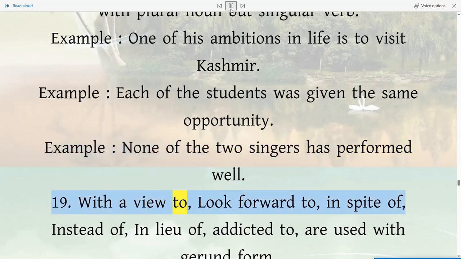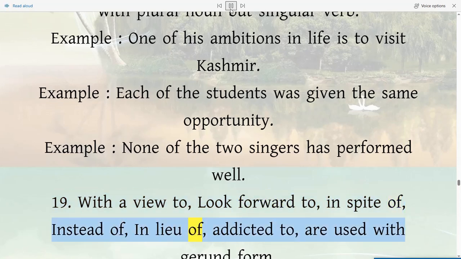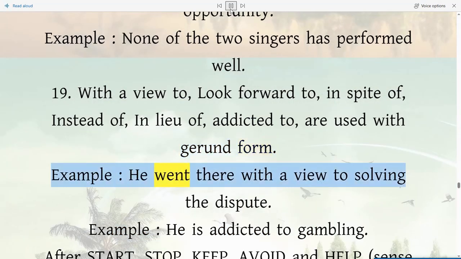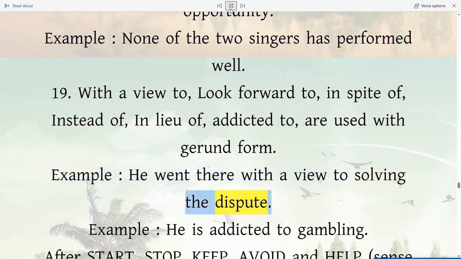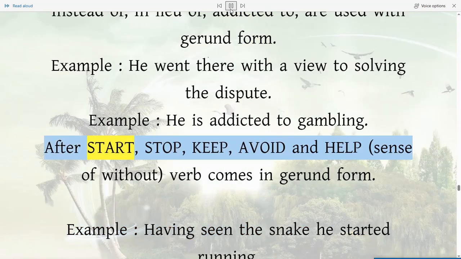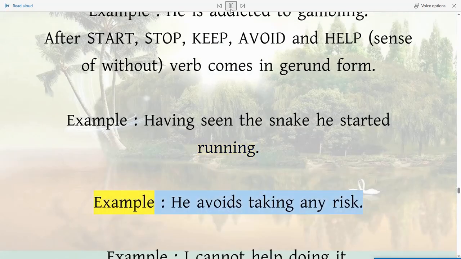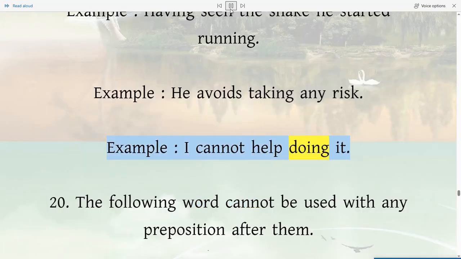19. With a view to, look forward to, in spite of, instead of, in lieu of, addicted to, are used with gerund form. Example, he went there with a view to solving the dispute. Example, he is addicted to gambling. After start, stop, keep, avoid and help, sense of without, verb comes in gerund form. Example, having seen the snake he started running. Example, he avoids taking any risk. Example, I cannot help doing it.